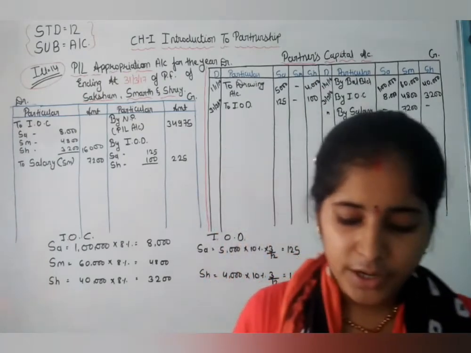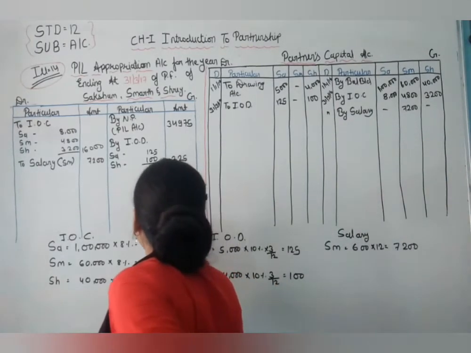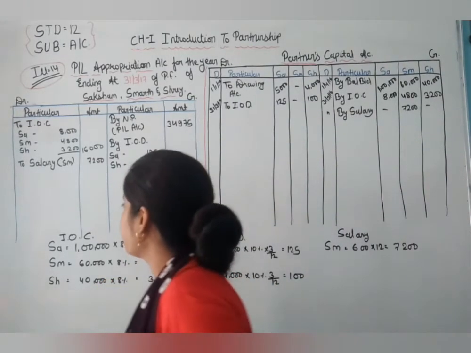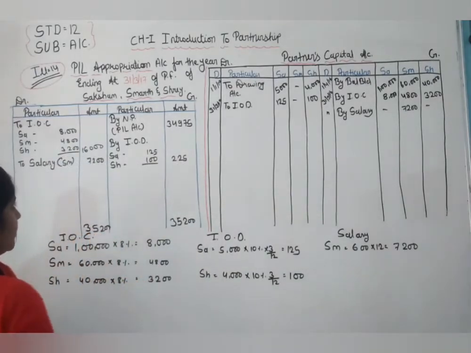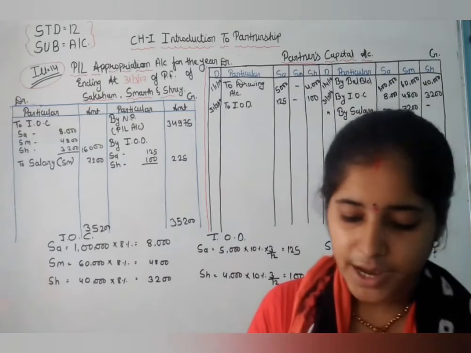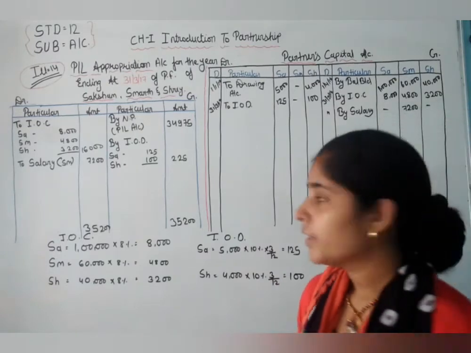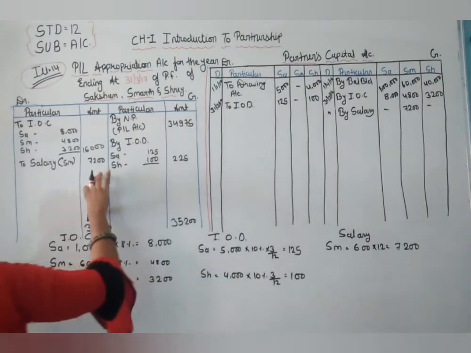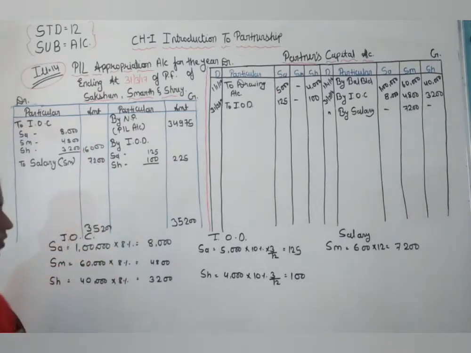Now we total the credit side. The total is 35,200. Now the debit side is 23,200, and we reduce it from 35,200. So here 12,000 is remaining.